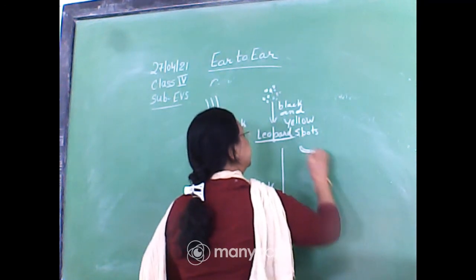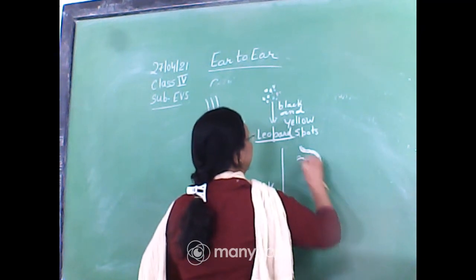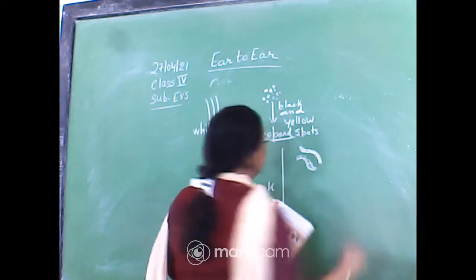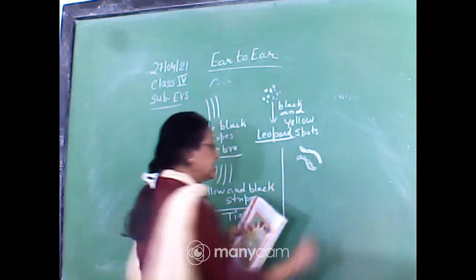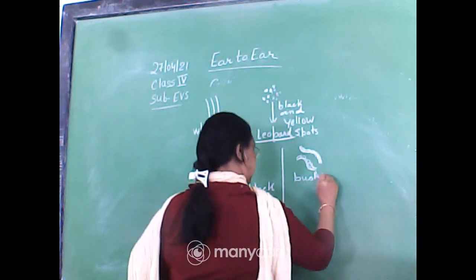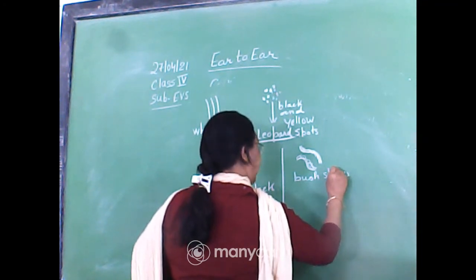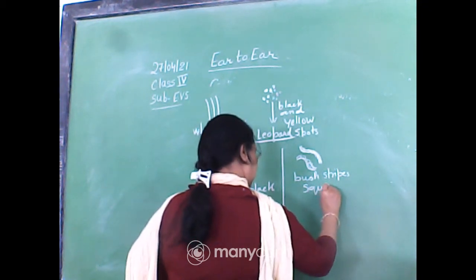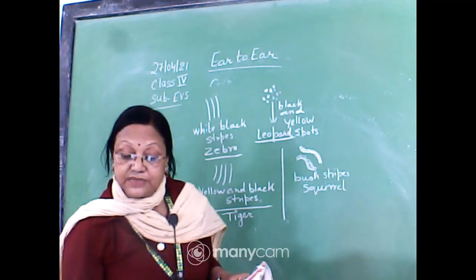So see, these are hairy, two bushy. Only two black color bushy stripes. This is for squirrel. Okay, this is for squirrel.